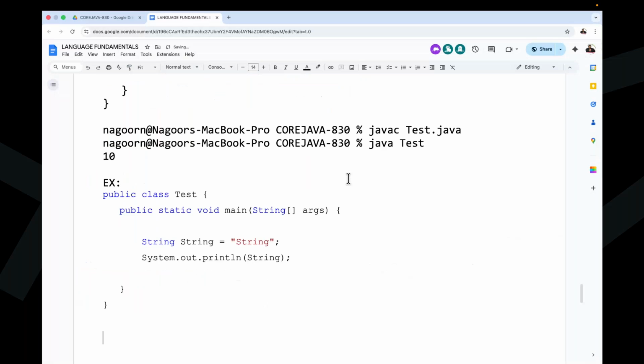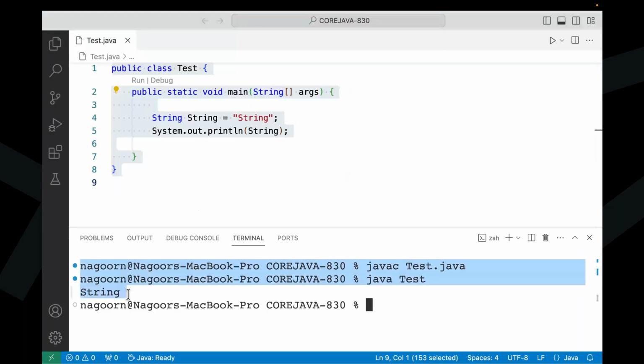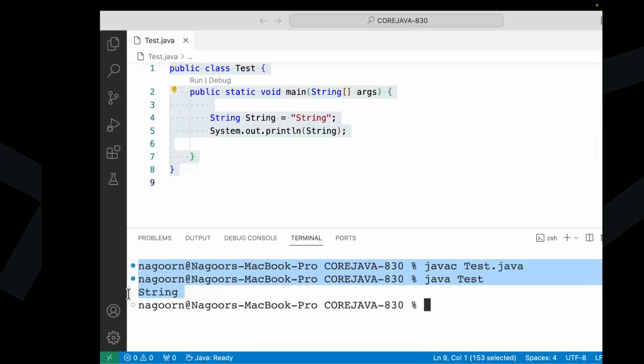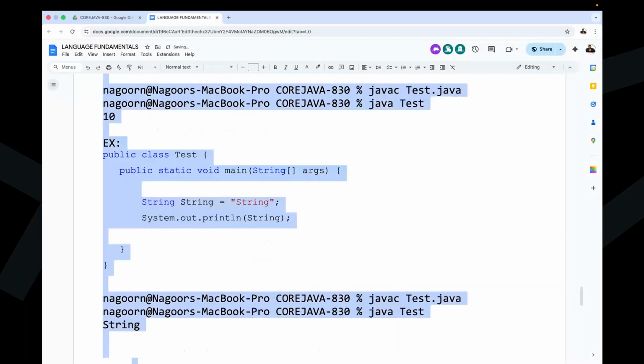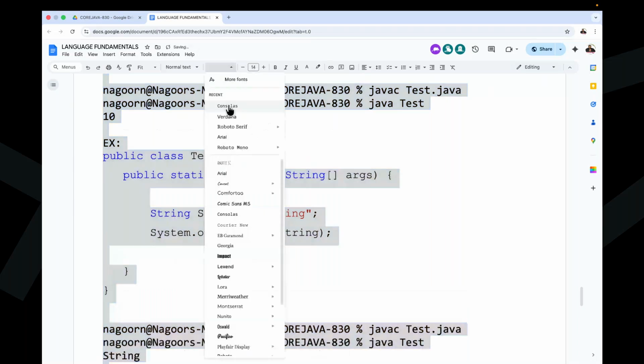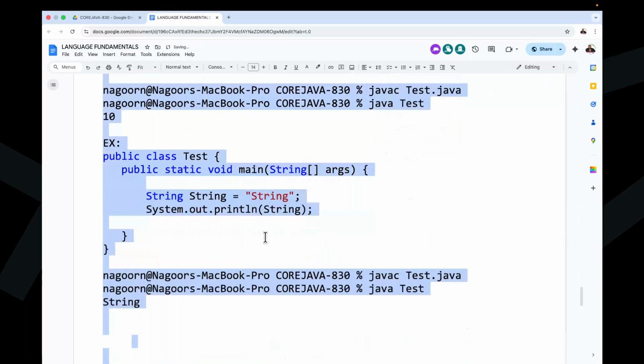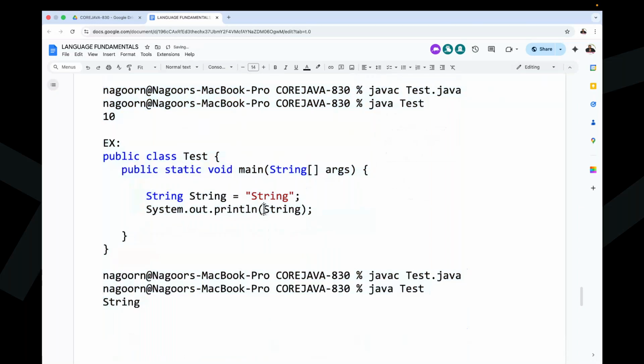Now in this scenario we are not getting any compilation error. Why? Because the rule is satisfied here. Moreover, in the remaining part of the program, we have used string as a variable only. System.out.println, now string I've used as a variable only, not as a class name. No confusion, no compilation error.